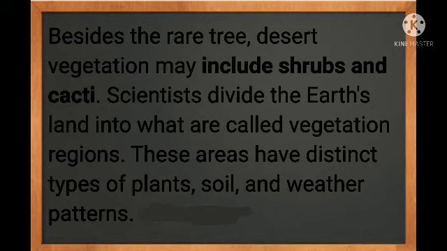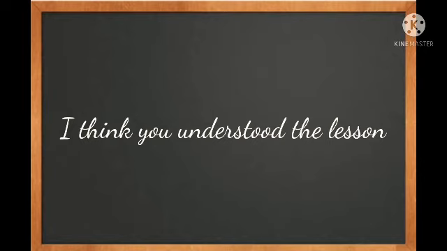Scientists divide the earth's land into what are called vegetation regions. These areas have distinct types of plants, soil, and weather patterns. Means the scientists divide desert and every vegetation based on plants, weather, and soil.